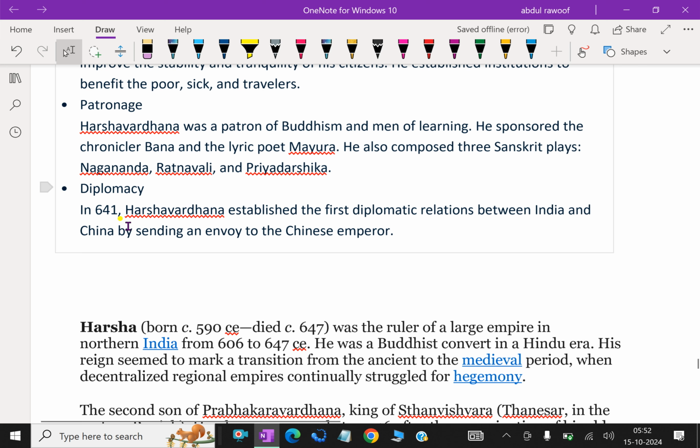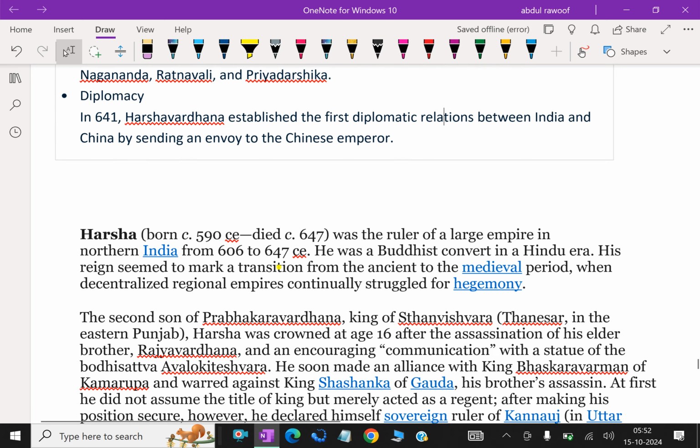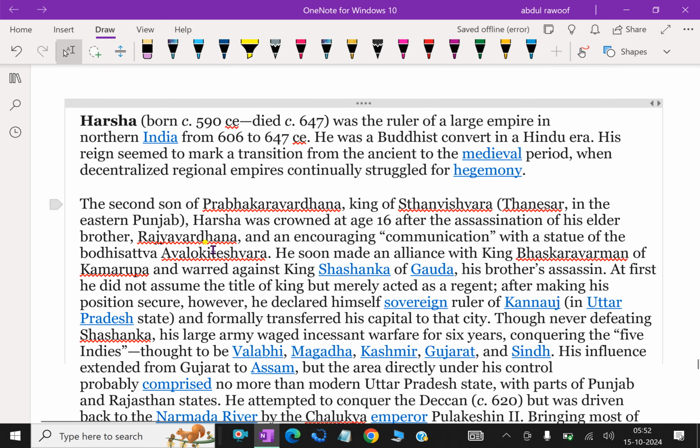In 641, Harshavardhana established the first diplomatic relations between India and China by sending an envoy to the Chinese emperor. Further detail about Harsha. Harsha, born in 590 and died in 647, was the ruler of a large empire in northern India from 606 to 647. He was a Buddhist convert in a Hindu era.